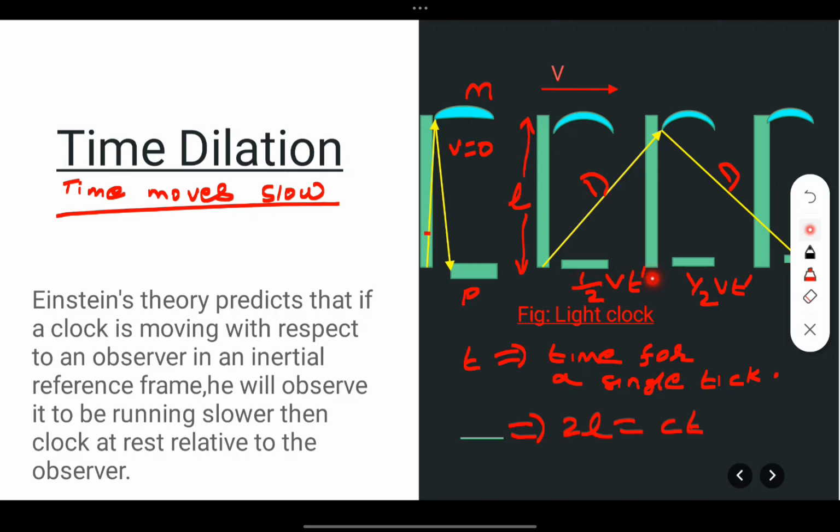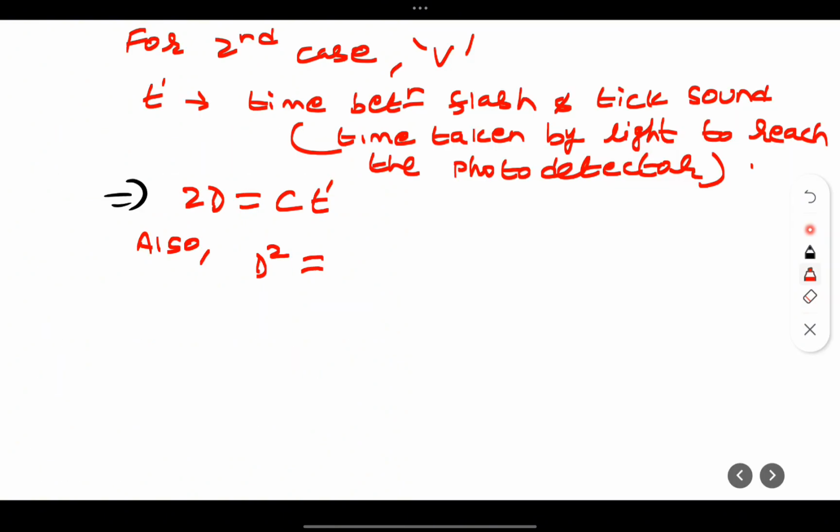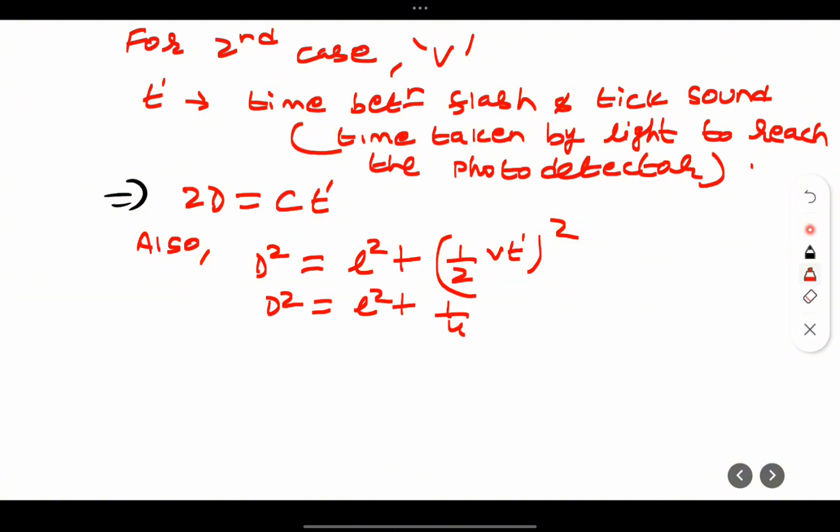So d square is equal to half vt dash whole square plus L square. So d square is equal to L square plus half vt dash whole square. d square is equal to L square plus 1 by 4 v square t dash square.